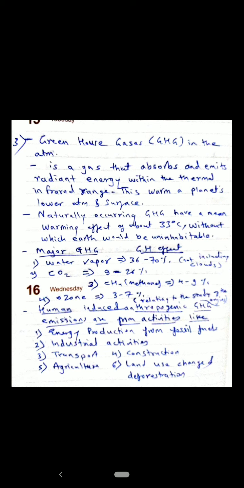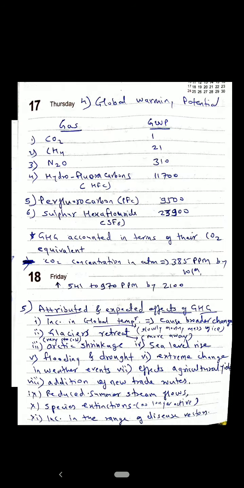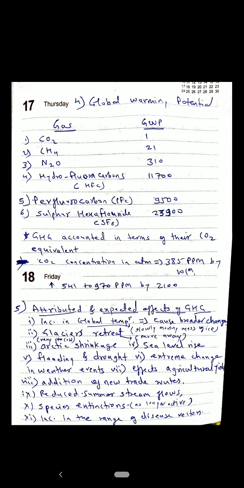So what are these man-made greenhouse gases? The human-induced anthropogenic greenhouse gas emissions come from activities such as energy production from fossil fuel, industrial activities, transportation, construction, agriculture, land use change, and deforestation. So these are some of the examples of the greenhouse gas effect made by humans.